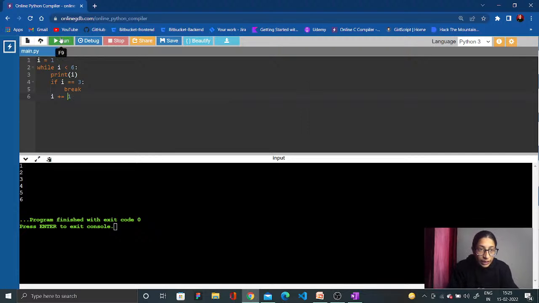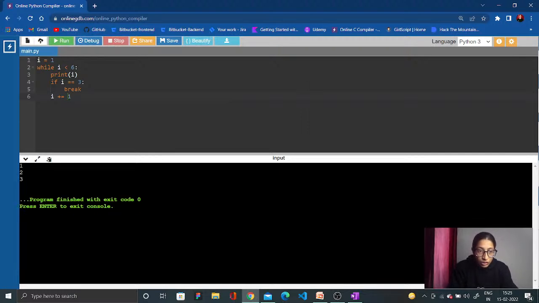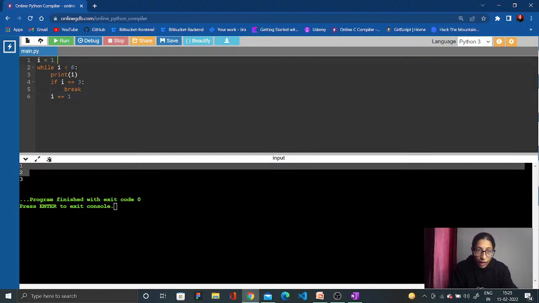Now let us check the answer. The answer is 3. I is 1, and I also give a condition that the resultant output of I should be less than 6. After that, print I. Now if your I is equal to 3, the program will break. This will execute and this will not execute until this is run.